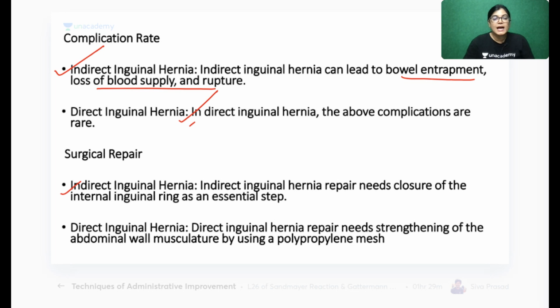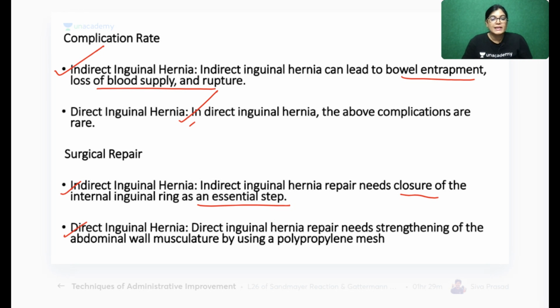Surgical repair. Indirect inguinal hernia repair needs closure of the inguinal ring as an essential step. The most important step of repair will be repairing the opening through which the inguinal herniation content has protruded out. So where has the herniating loop protruded out from? The deep inguinal ring in the fascia transversalis. So it is very important for the repair of indirect inguinal hernia that the closure of that opening is done. Closure of the inguinal ring opening is an essential step for the treatment.